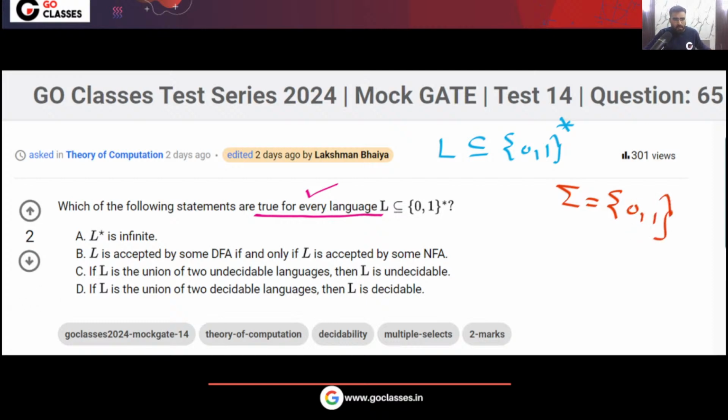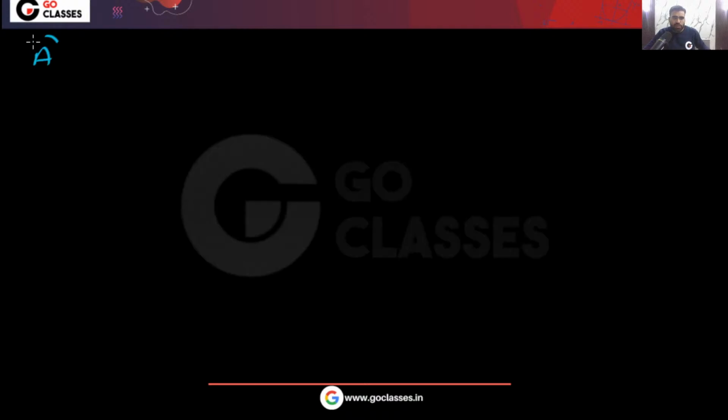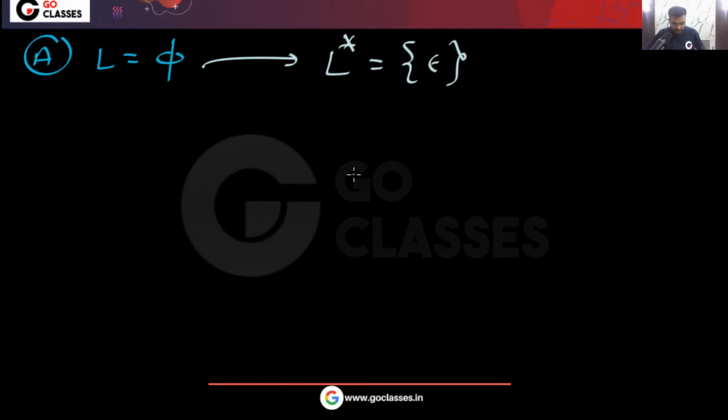Now let's see. Can I say that for every language L, L star is infinite? What about option A? Can I say that L star will always be infinite? This option is wrong. For example, you can take L equal to phi, the empty language. This is a language. What is L star? L star will be the set containing epsilon, which is a finite set.